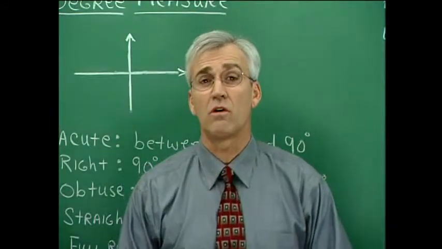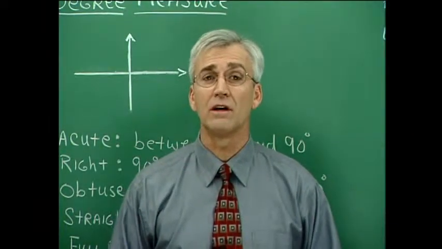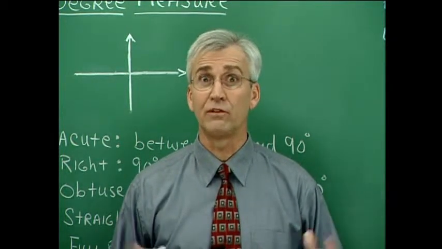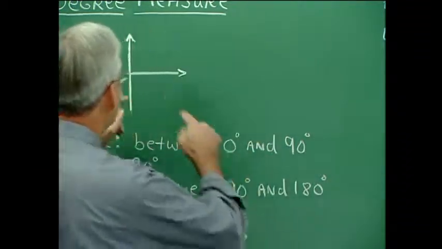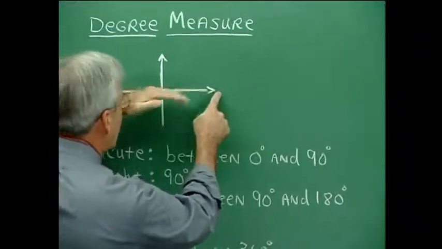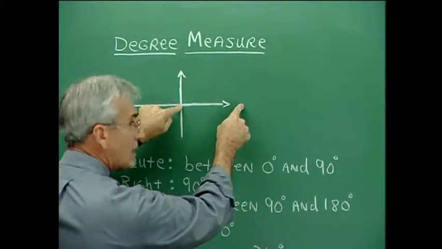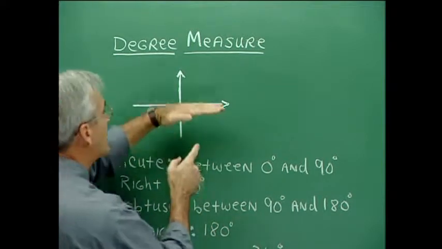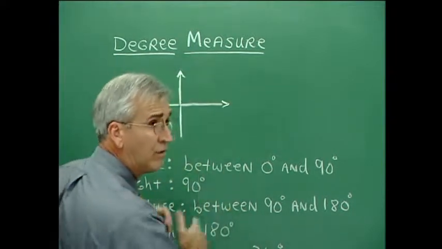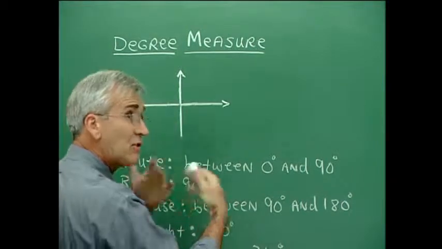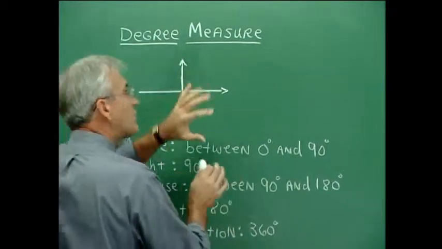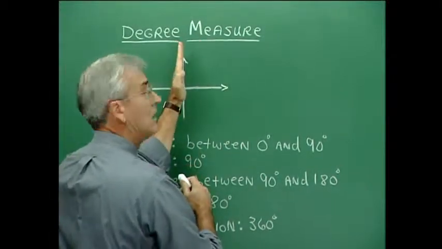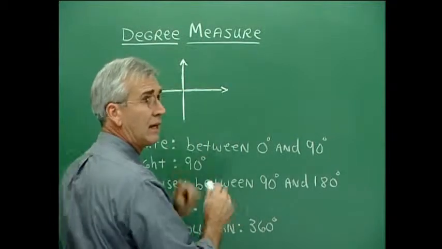The degree unit for measuring angles can be thought of or defined as 1/360th of a full circuit. That is a full revolution. If you think about taking our initial and terminal sides right here, and then leave the initial side here, but the terminal side just kind of rotate it all the way around until it lands right on our initial side, that's one full circuit or full revolution. And that's 360 degrees. Now, if that's one full revolution, then let's think about what it means to turn an angle like this and an angle like this and that kind of thing.